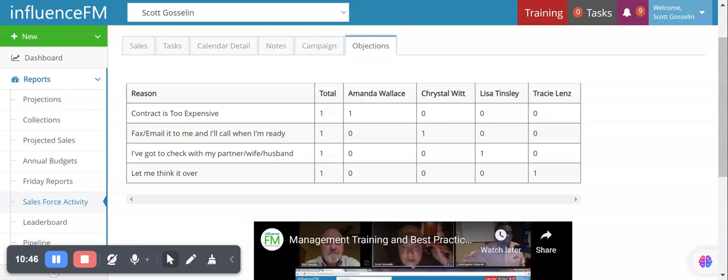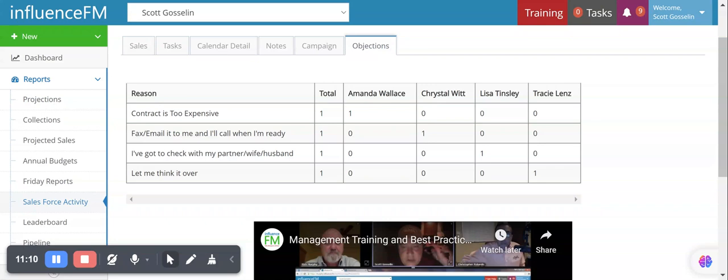Do we have to talk about why radio has value in the ROI? What is it that's going to change when I email it to you versus me presenting it to you in person? I've got to check with my wife, partner, or husband. Absolutely. What concerns do you think they might have? Again, this creates that opportunity for training.